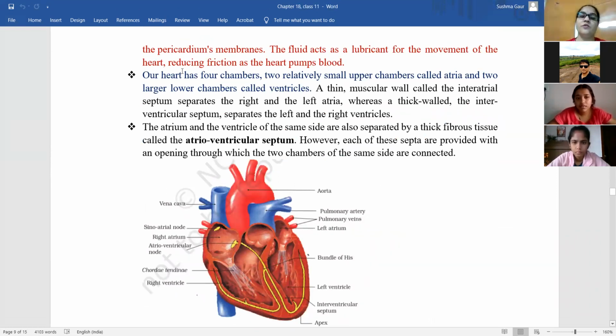Okay. So we consist of a 4 chambered heart. 2 are the relatively smaller parts that are atria. This is right atrium, this is left atrium. They are comparatively small in comparison to ventricles. This is right ventricle, this is left ventricle. So ventricles are the larger portion of the heart. Okay. A thin muscular wall called the interatrial septum separates the right and left atria.